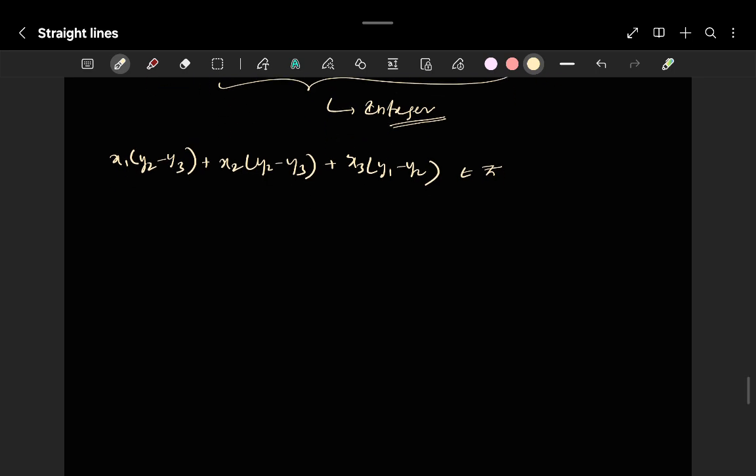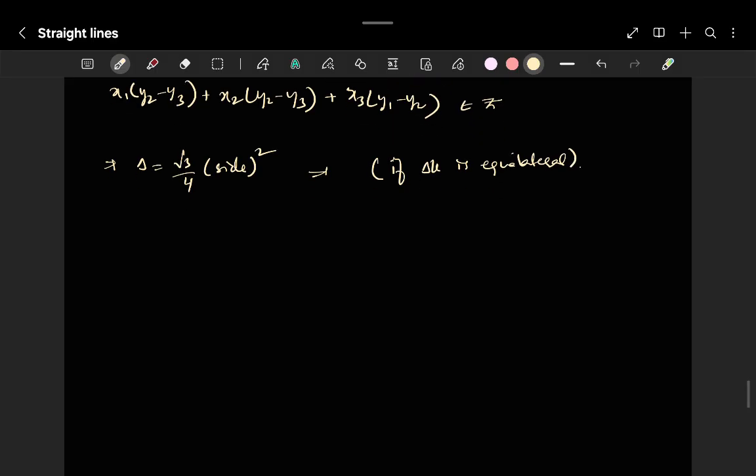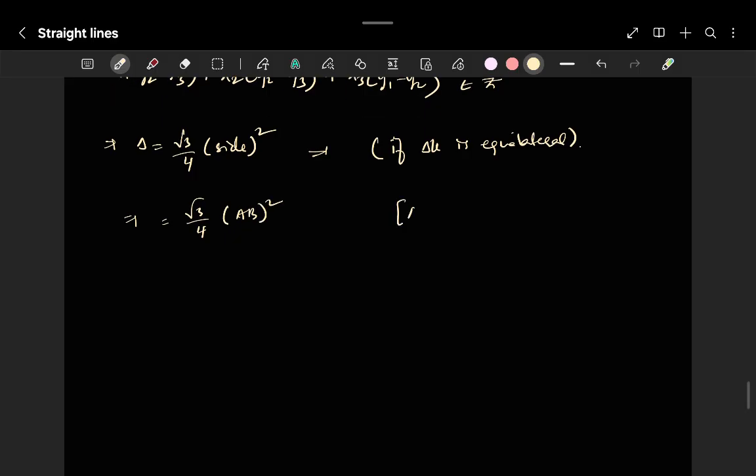Along with it, delta is equal to root 3 by 4 into side square, a square. This is the process, right? If the triangle is equilateral, you can mention, which is actually irrational, which is nothing but root 3 by 4 into AB square, in the sense AB equals AC equals BC.